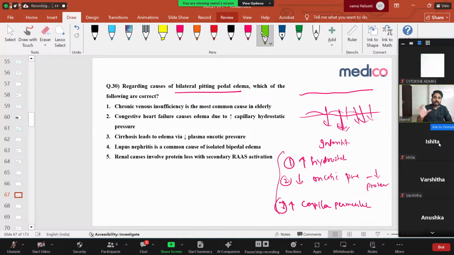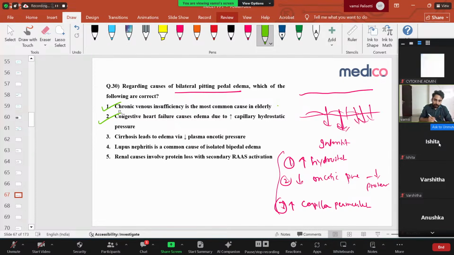INICET is always about seeing the options and ruling out other options, right? First thing, regarding causes of bilateral pitting pedal edema, which of the following are correct? Chronic venous insufficiency is the most common cause in the elderly. Yes, elderly people have venous insufficiency and varicose veins, which lead to pedal edema. Correct option. Congestive heart failure causes edema due to increased capillary hydrostatic pressure. Yes, because of congestive heart failure, more blood is there in the blood vessels, increased hydrostatic pressure, so it leads to edema.